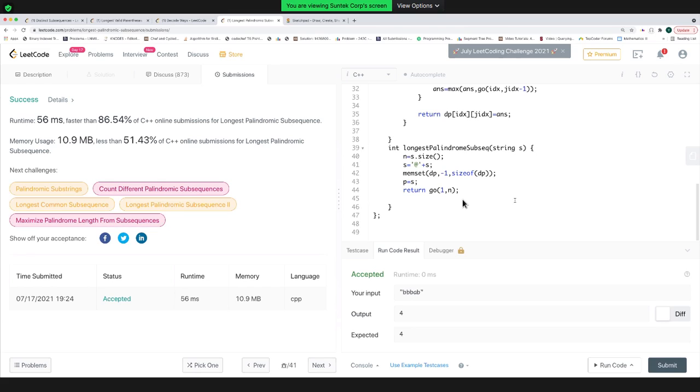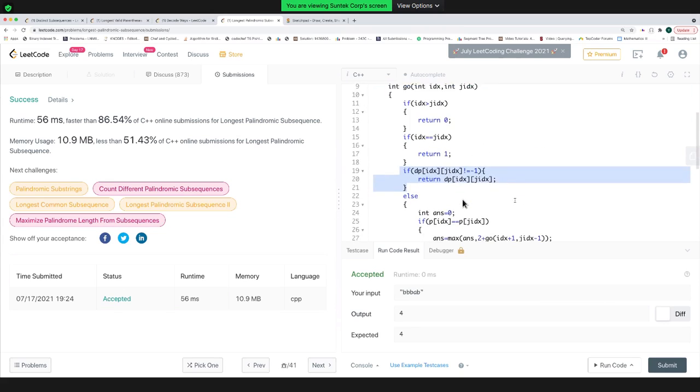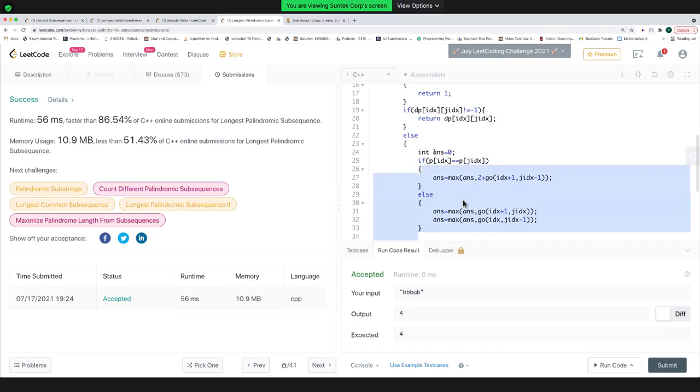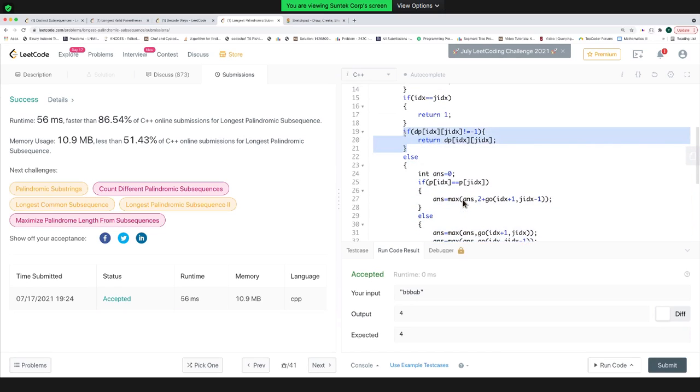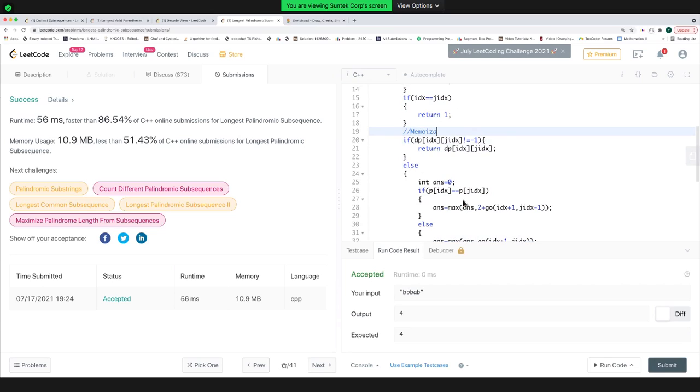Right? I should change my way, or I think this is the easiest way to understand DP. Write a recursive code, add this part. This part is basically known as memoization. I haven't named it, but this part is known as memoization.